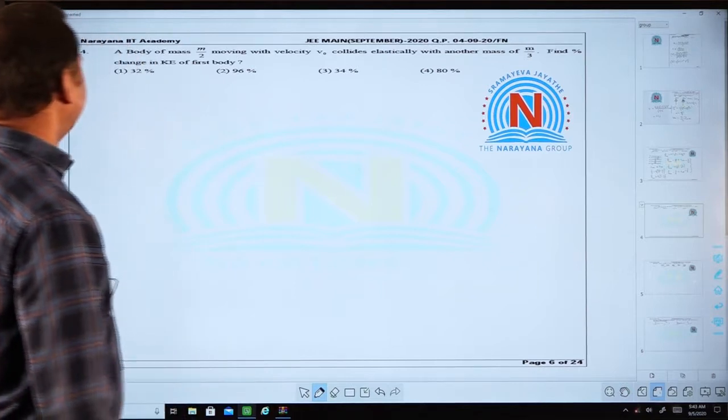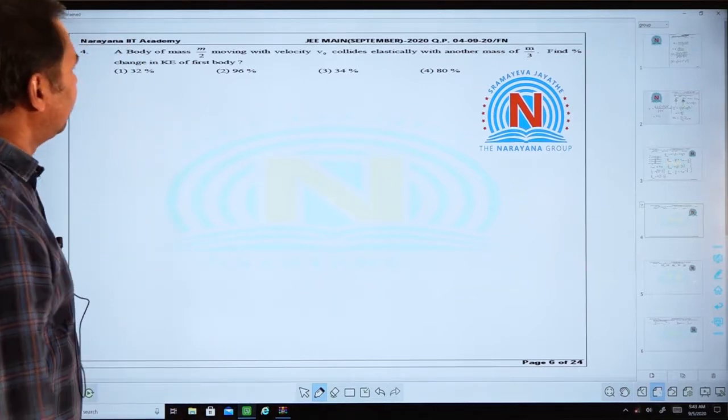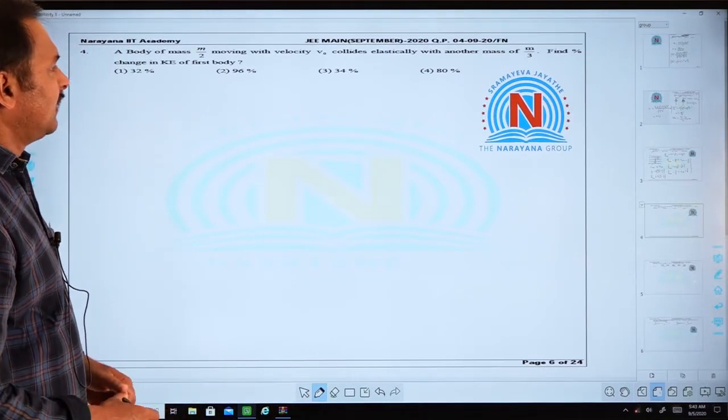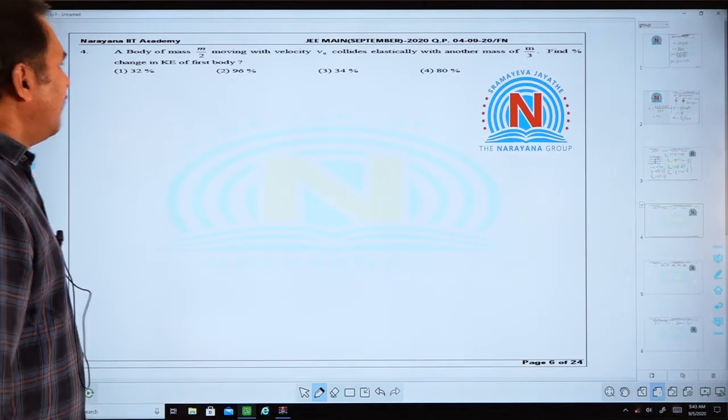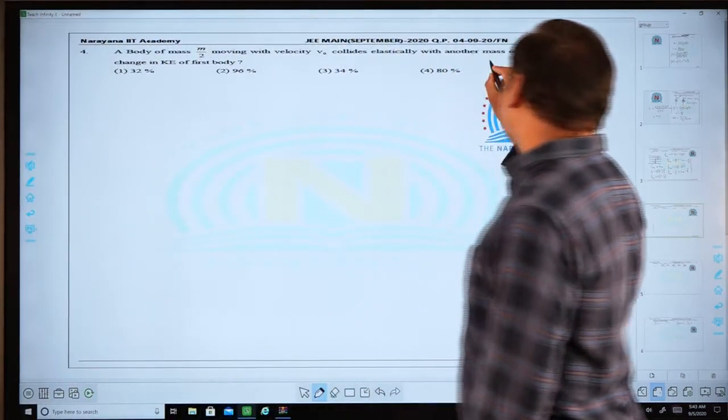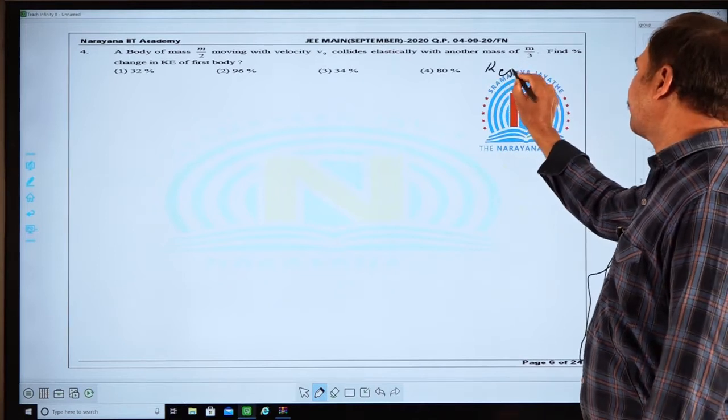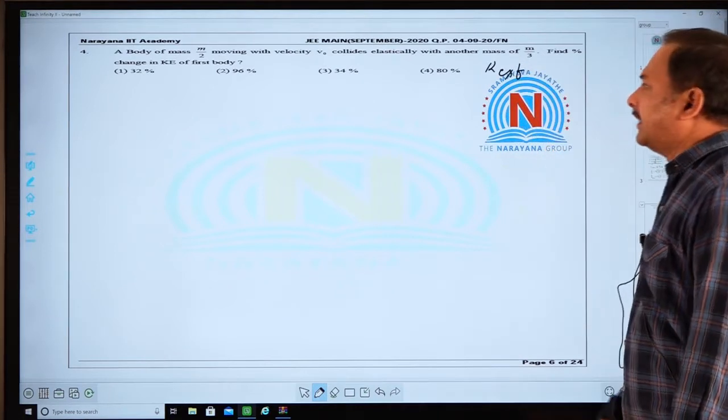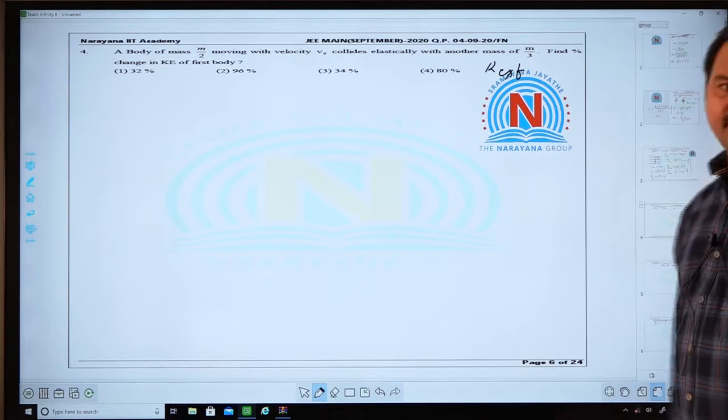A body of mass m by 2 moving with the velocity v naught collides elastically with another mass of m by 3, which is at rest. Find the percentage change in kinetic energy of the first body.